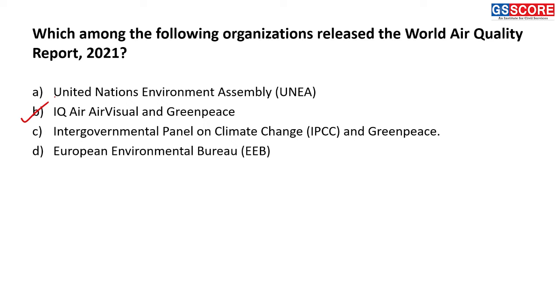And often when we get information about the polluted cities in India, we refer to this particular report only, the World Air Quality Report 2021, published by IQ Air, which is also called IQ Air AirVisual, and Greenpeace. Fine. The answer of this question is B.